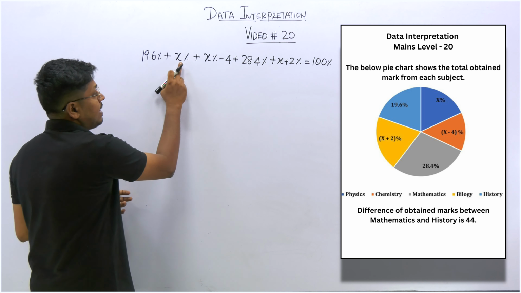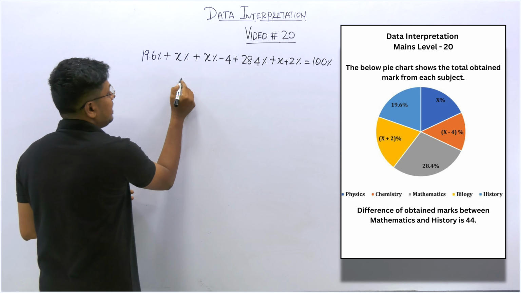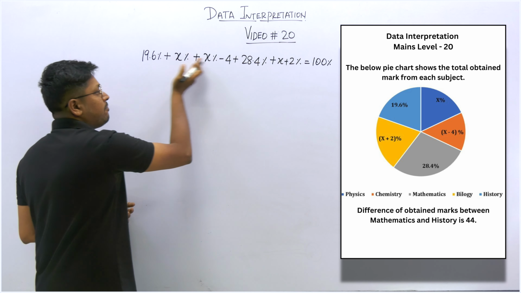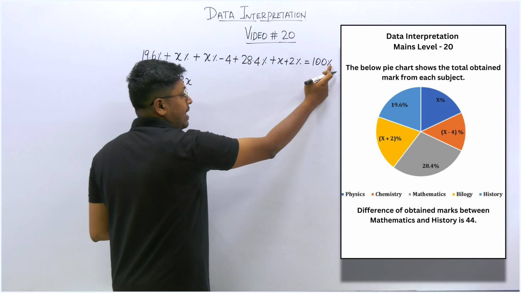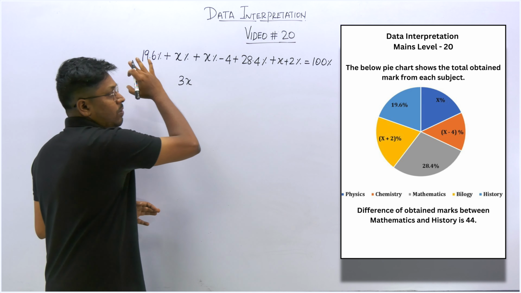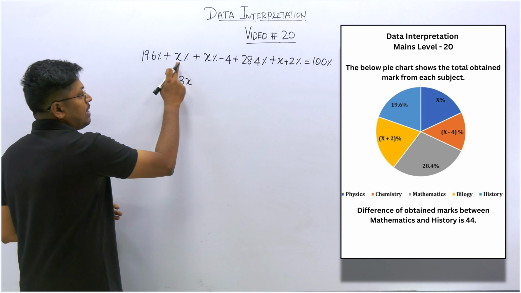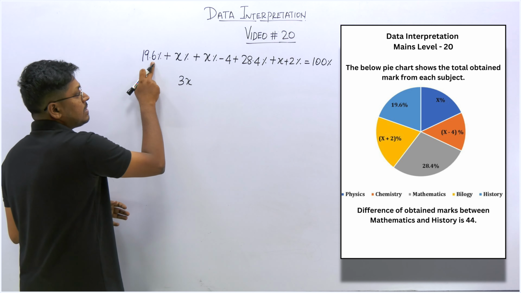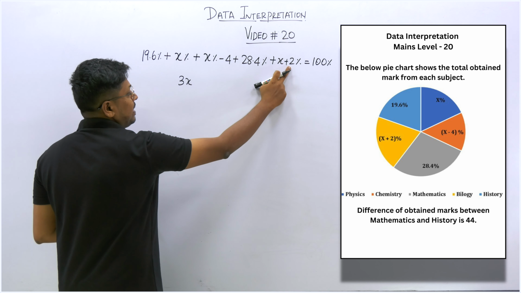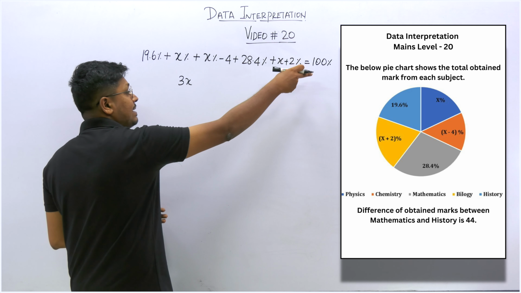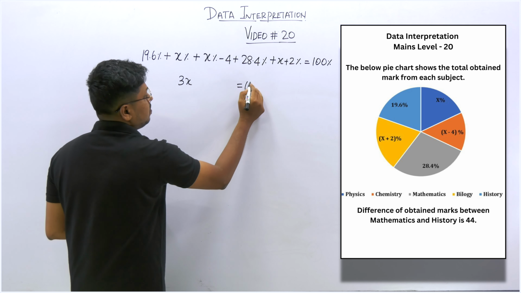So first we can add the x terms, which will be 3x. We can cancel all the percentage signs. Why? Because on the left-hand side we have percentage common, and on the right-hand side we have percentage, so we can directly cancel it. So the remaining x terms will be 3x, then 19.6, minus 4, plus 2 will be minus 2. When we bring the minus 2 to the right-hand side, it will be plus 2, equals 102, right?